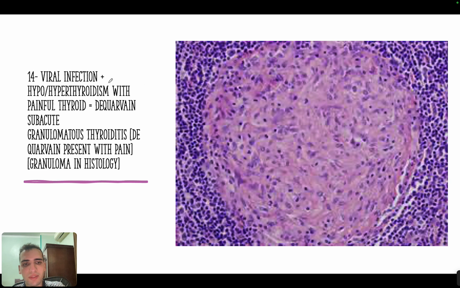The next concept is that whenever you see a person with viral infection plus hypo or hyperthyroidism, but with painful thyroid, extremely high heat, whenever you see painful thyroid or tender thyroid gland, this is always called de Quervain thyroiditis, which is also called subacute granulomatous thyroiditis. Okay. Now, de Quervain, you always remember that de Quervain will present with pain. And in the histology, you will see granuloma because it's called subacute granulomatous thyroiditis.